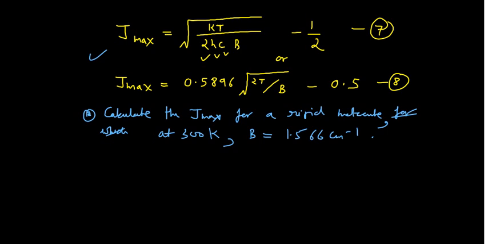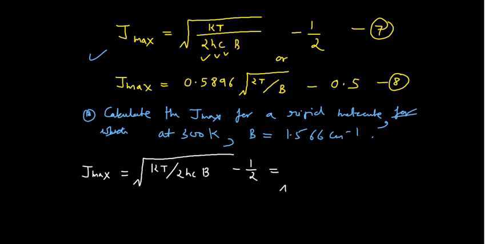You can write J max equals the square root of kT over 2hcB, minus half. Now you can put in the values. All the values are given here.